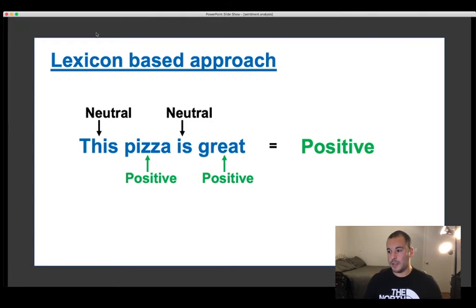So here's an example of how that works. "This pizza is great." Two neutral words and two positive words. So overall, we would say this is positive. This is a great way to get the sentiment of a text. However, we are confined to the words that are in the dictionary. So if we're missing words, our prediction powers are not going to be so accurate.